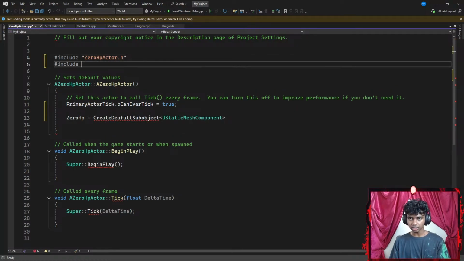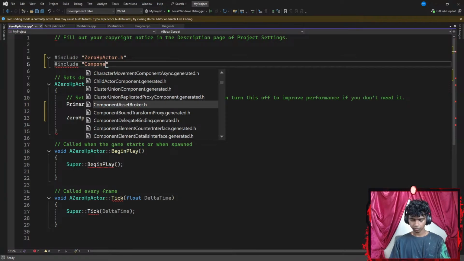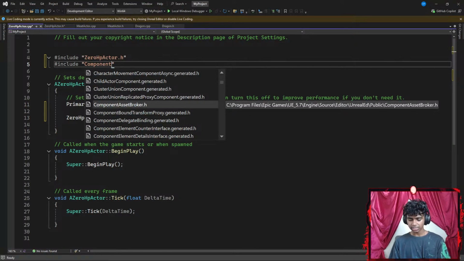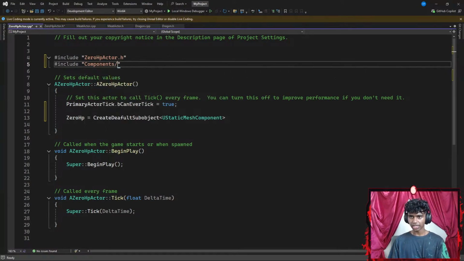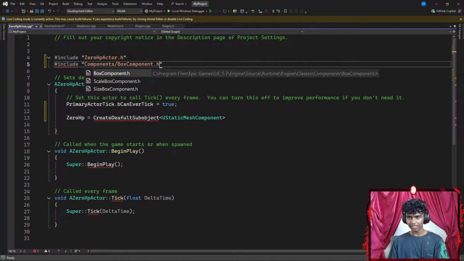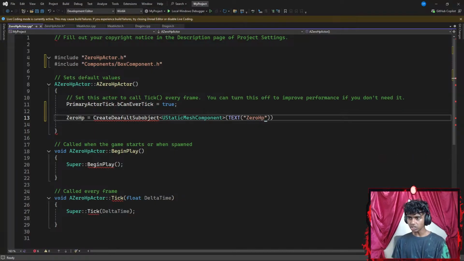Let me actually go ahead and include something from my components. I think this is going to be capital C, so components slash box component, .h, which is the box component and its header file. Then I go with the parentheses, and I'm gonna go ahead and add a texture. This is gonna be called something like box, actually 0 HP, so this is gonna be my 0 HP health bar, ending with a semicolon.